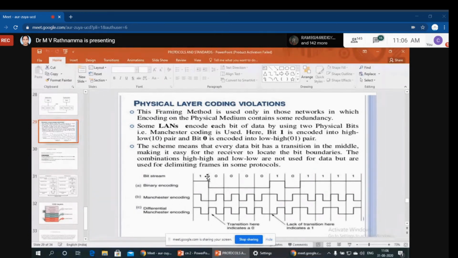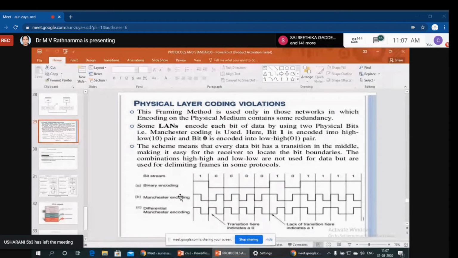Just focus on only these two, binary encoding and Manchester encoding. Because of this, we have a chance of getting clarity on whether any error is happening or not. Because of the signals, you can better understand if there is any problem in the data transmission, which we will discuss in the next coming topics.